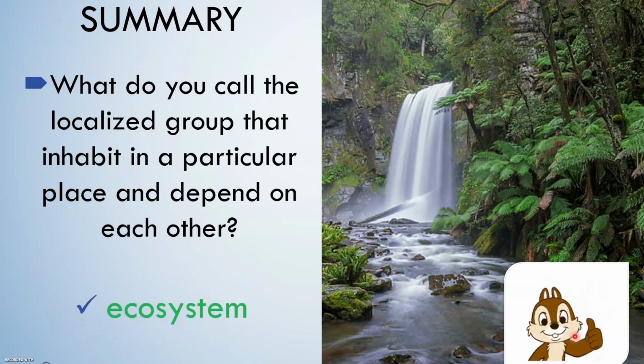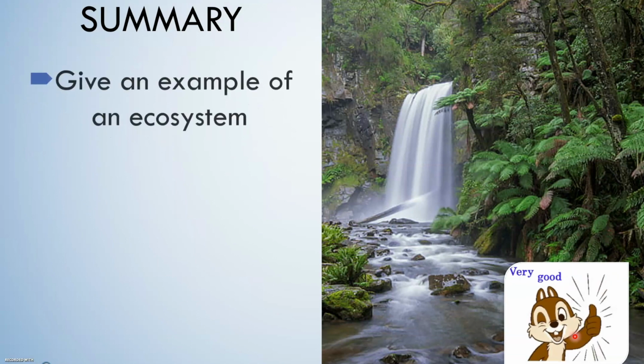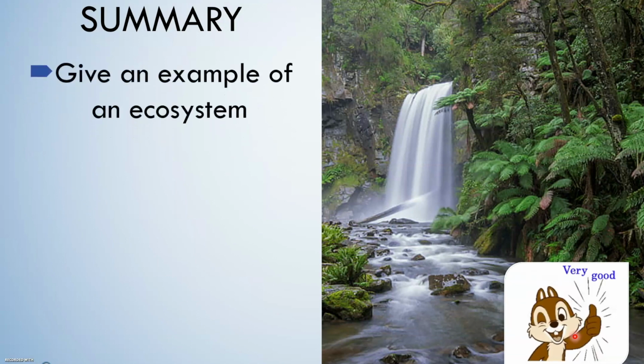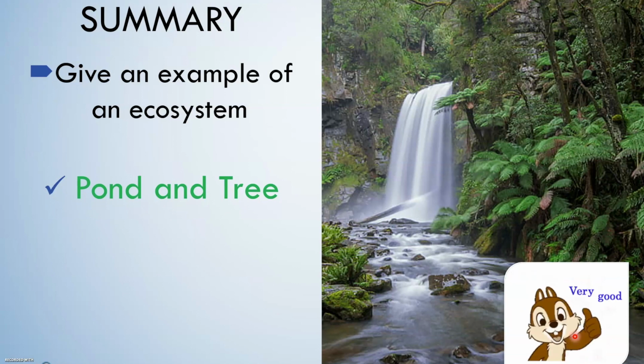Very good. Ecosystem. Another summary question. Give an example of an ecosystem. Very good. Pond and tree.